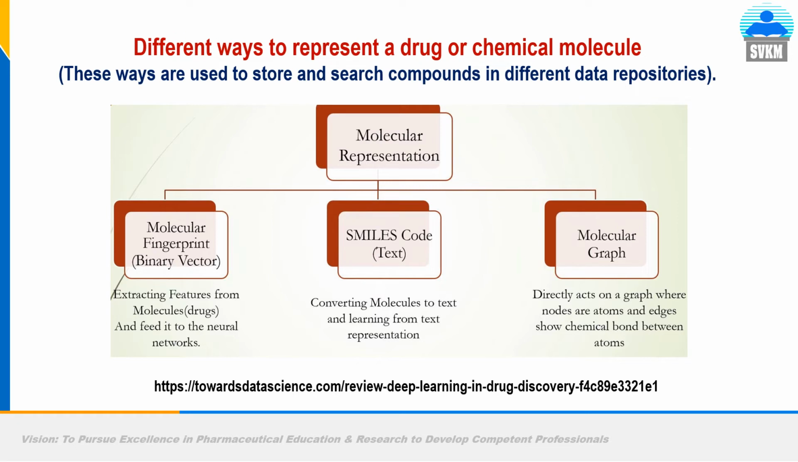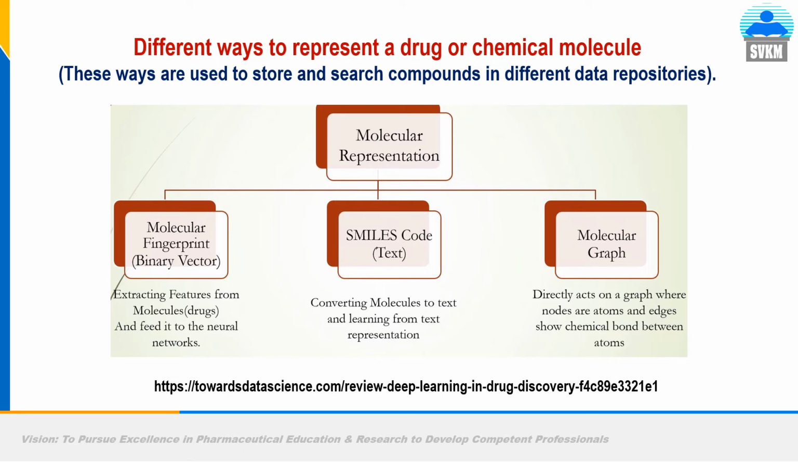So the three main types are molecular fingerprint, also called binary vector, SMILES, that is simplified molecular input line entry system, and molecular graph. These three things are now in use worldwide for converting drug molecules so that machines can read those molecules. Gradually now things are moving towards molecular graph. Without any conversion, the machine will directly learn things from your chemical structure. No need to convert into fingerprint or SMILES. But this will take time.